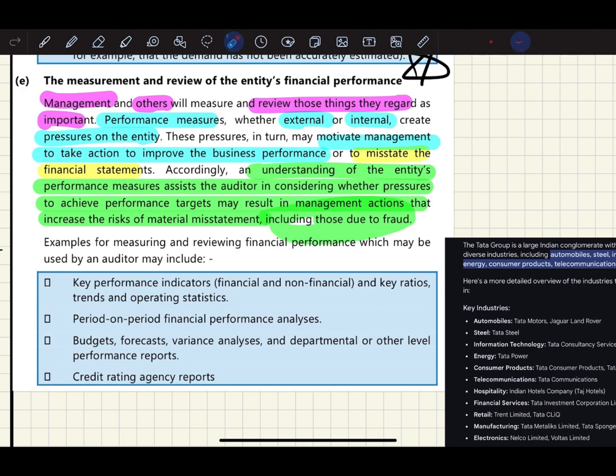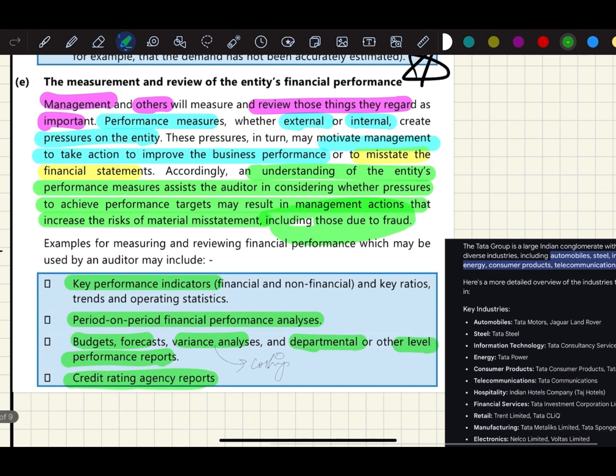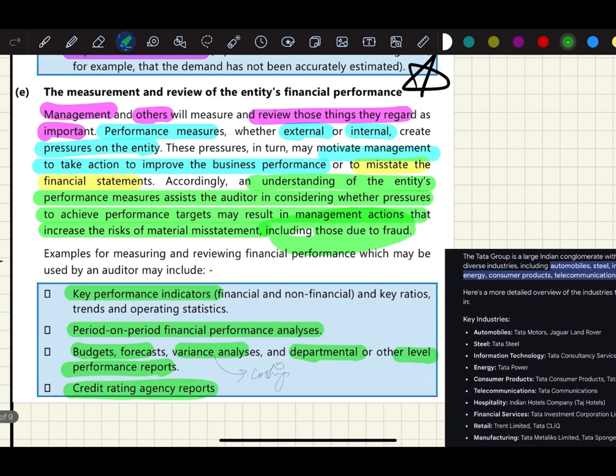So what are the examples of those measures? Examples for measuring and reviewing financial performance which may be used by an auditor. First and foremost one is key performance indicators, then period on period financial performance analysis, budgets, forecasts, variance analysis. Variance analysis we might have already understood in costing. Then departmental or other level performance reports and credit rating agency reports. So this was about measurement and review of entities' financial performance.